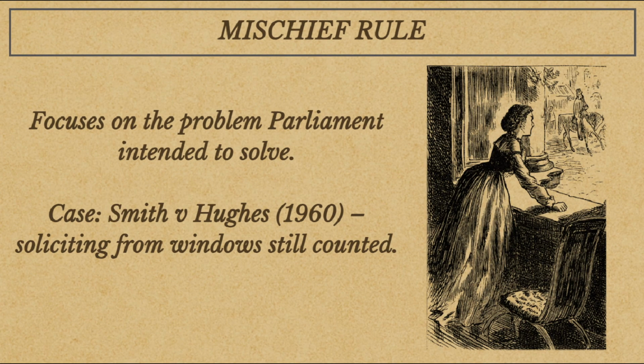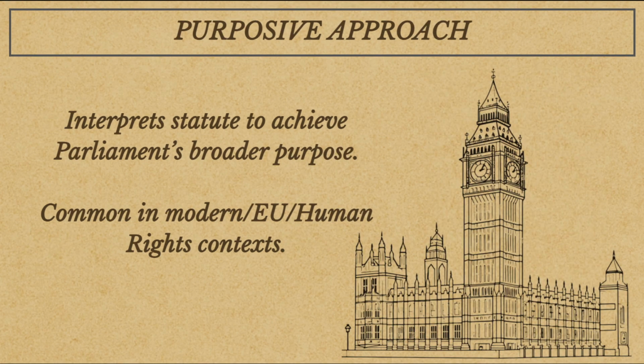Mischief rule. The mischief rule asks judges to identify the mischief, the problem that Parliament intended to fix, and interpret the statute to address that issue. In Smith v. Hughes, 1960, prostitutes were banned from soliciting on the street. Some were soliciting from windows and balconies instead. The court held this still fell under the Act because Parliament's purpose was to prevent harassment of the public. A narrow interpretation would have allowed the mischief to continue.